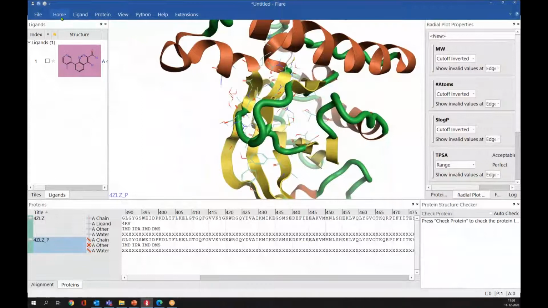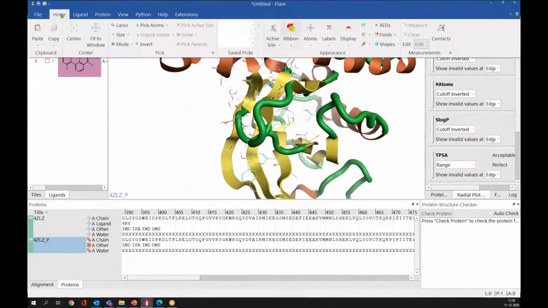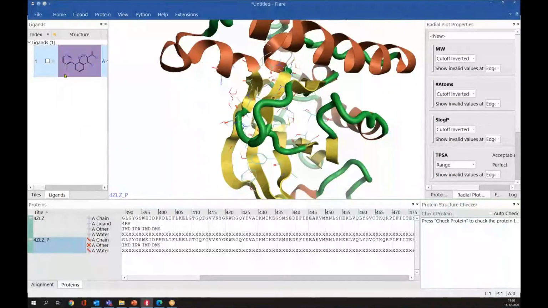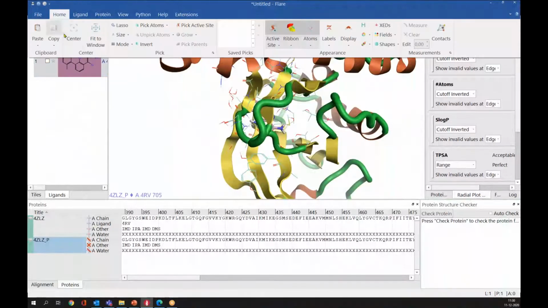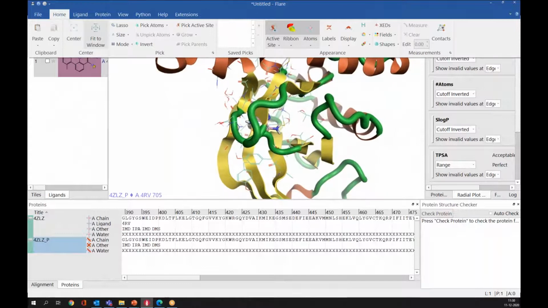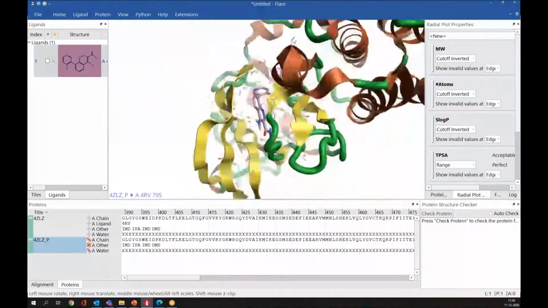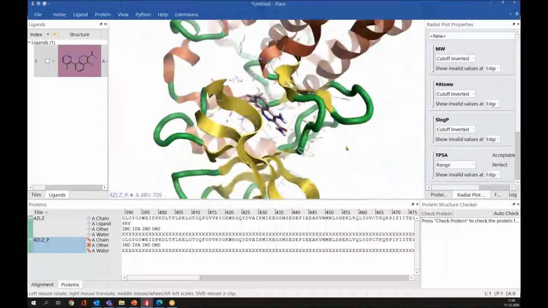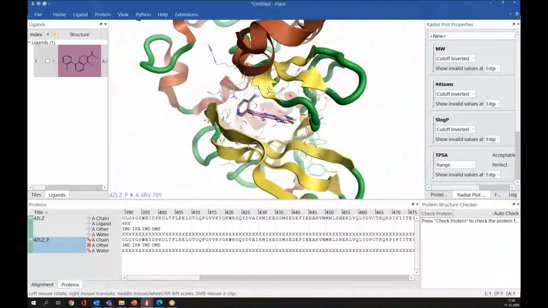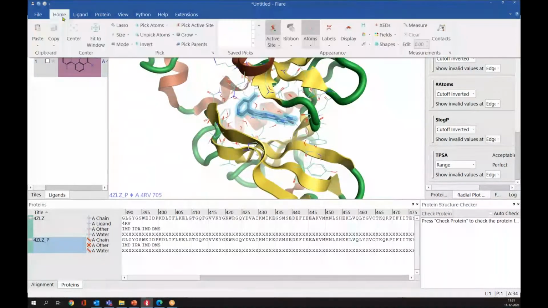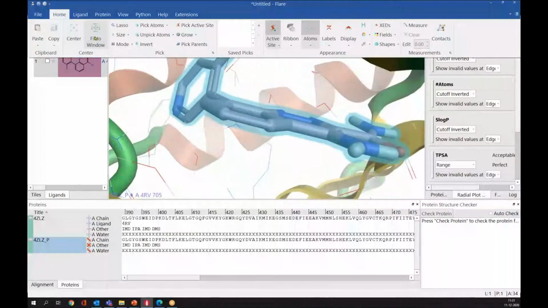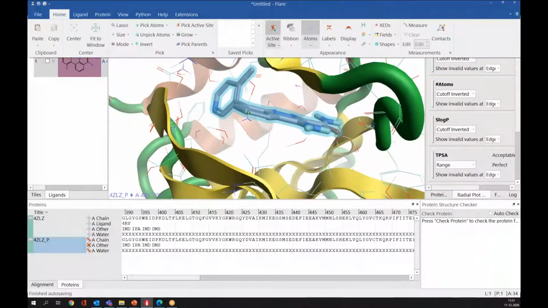Now we'll see the different menus in the Flare GUI. Firstly, we'll see this home menu. In the home menu, we have options mostly related to visualization or structure manipulation. For example, if you want to center the structure, you can center it. You can scroll up and down to zoom, or if you select the ligand and want to fit it to the window, you can simply use this button here.